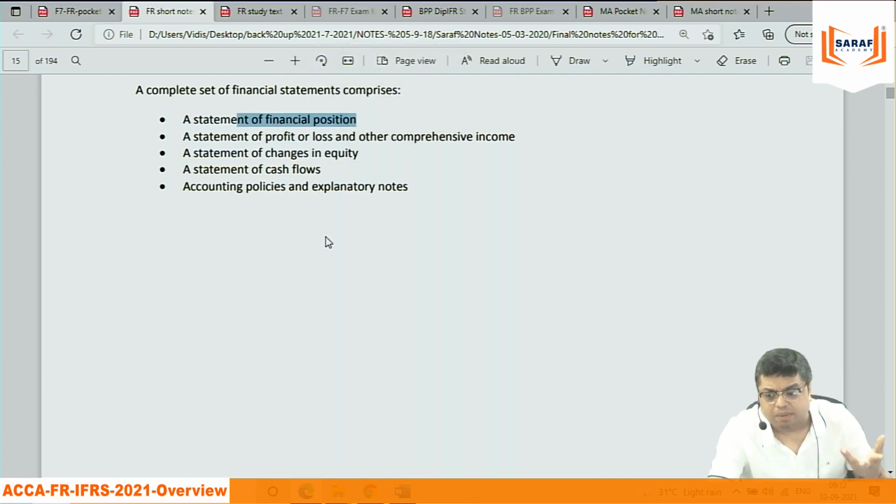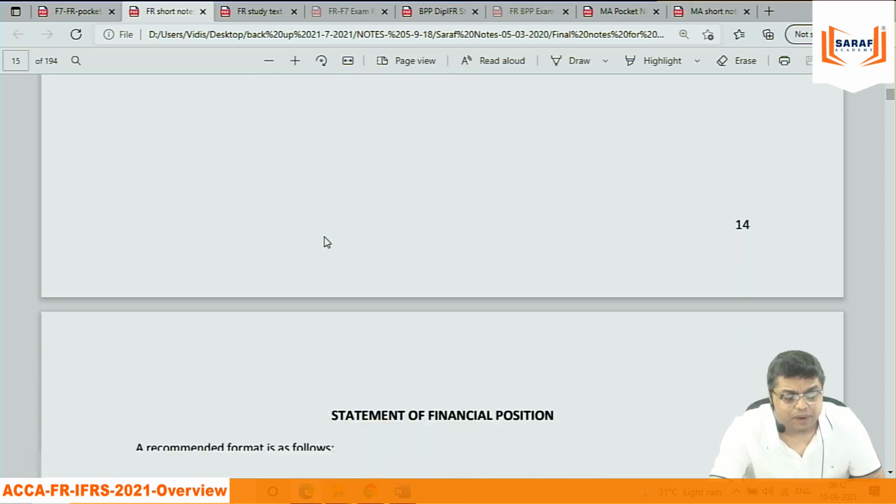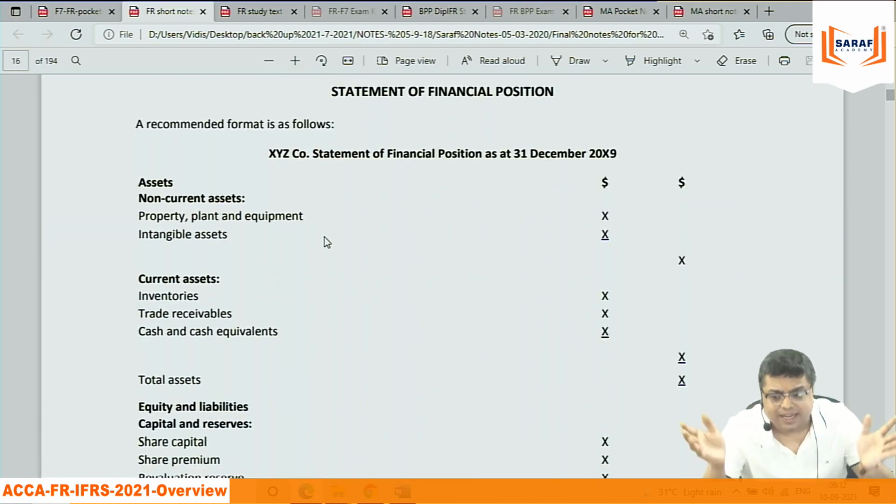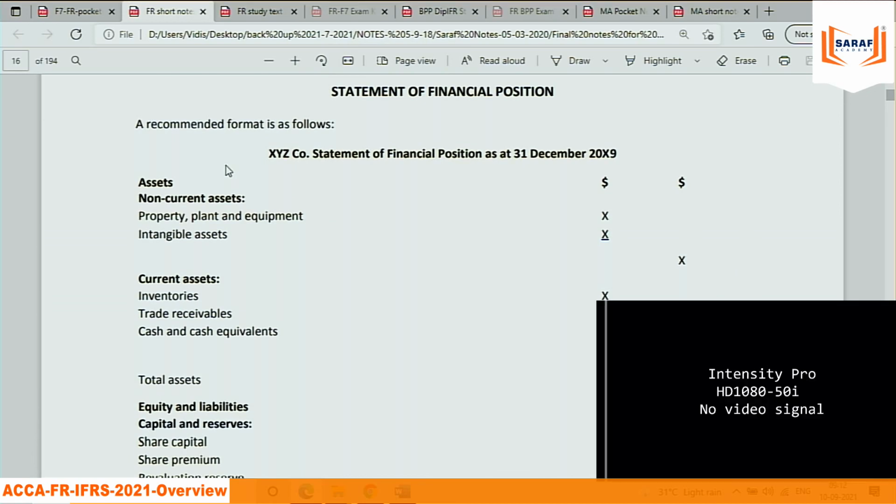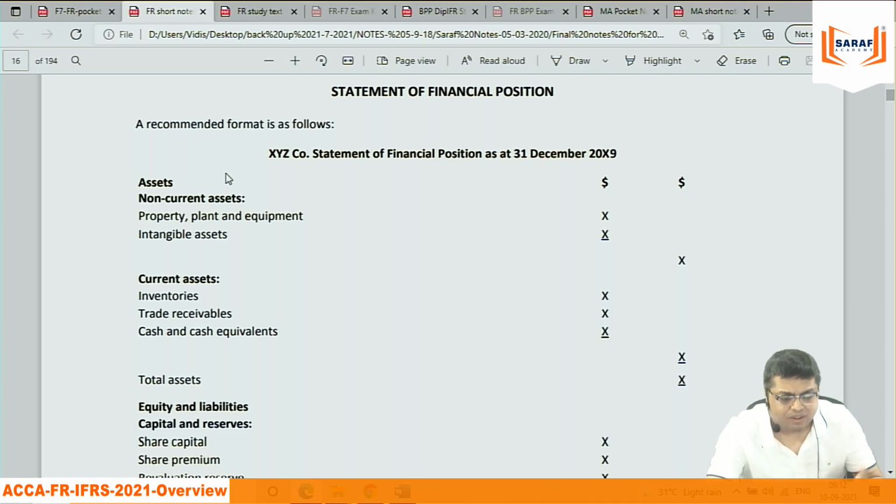I am just talking about format. We will be able to prepare this when we complete the entire syllabus. Whether we go in Indian accounting, Ind AS, Indian GAAP, US GAAP, or IFRS, the same presentation of balance sheet is there. Just that in US GAAP, they generally say current assets earlier than non-current. But in IFRS and Indian accounting, we say non-current assets earlier than current assets. Not a problem. Ultimately, total assets.